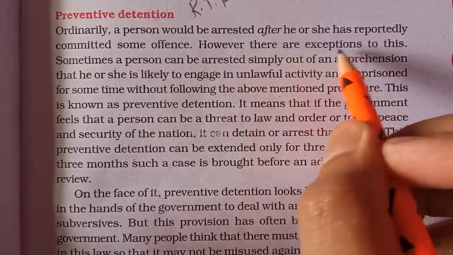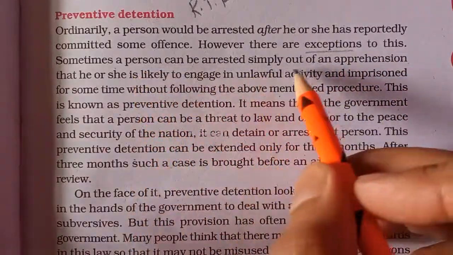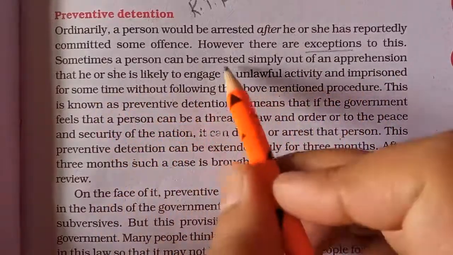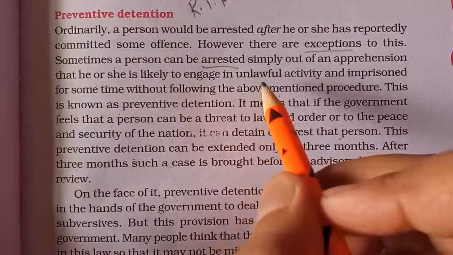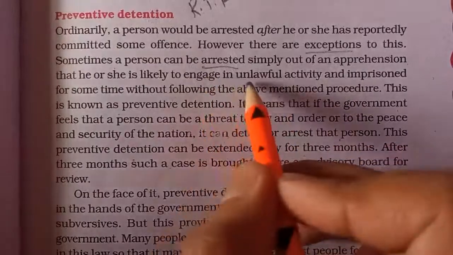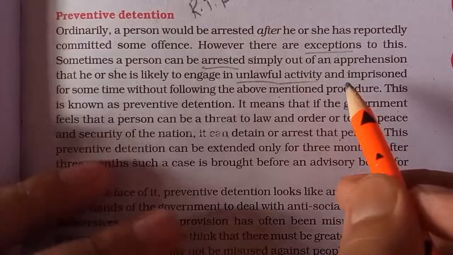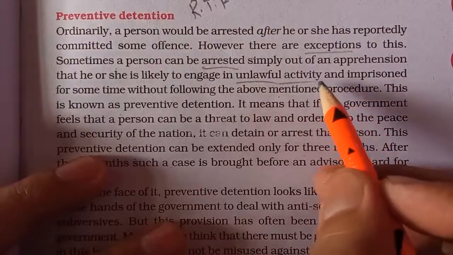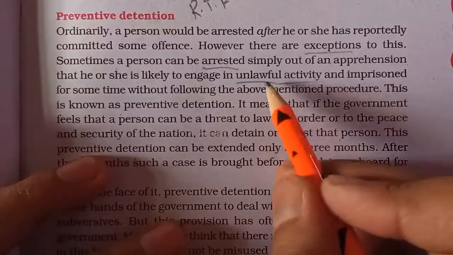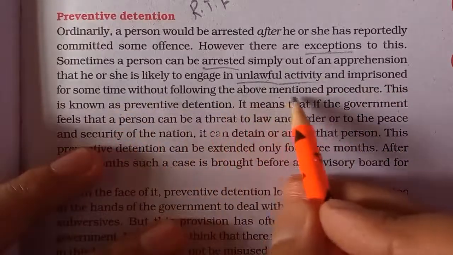However, there are some exceptions, other situations where some people are arrested simply out of an apprehension that he or she is likely to engage in an unlawful activity. We arrest a person simply on the basis that we assume that particular person can be engaged in an unlawful activity which can threaten the security and peace of the nation or the society. So before that happens, we arrest a particular person because we think he can be involved in an unlawful activity, and he is imprisoned for some time without following the above mentioned procedure.